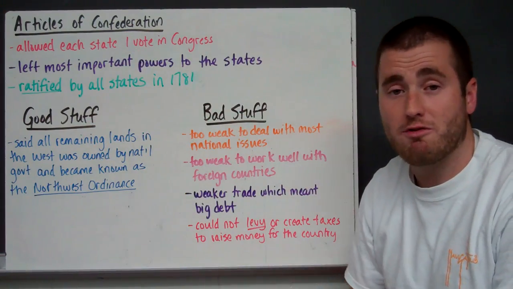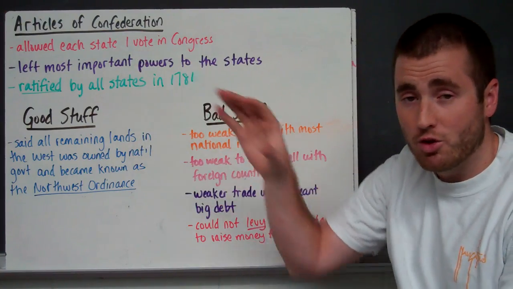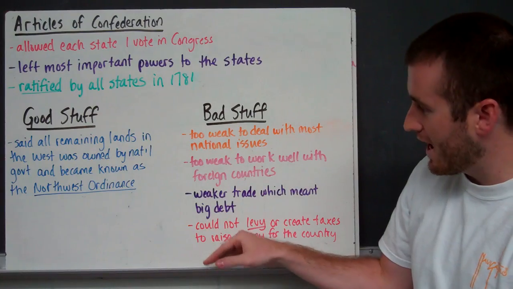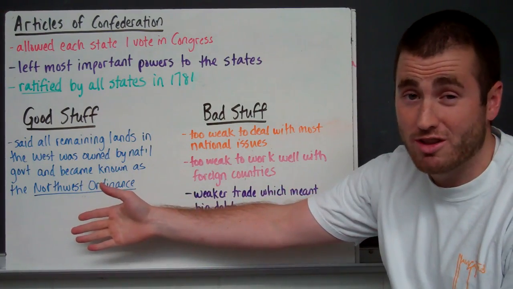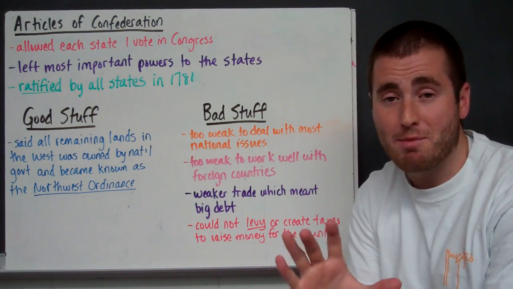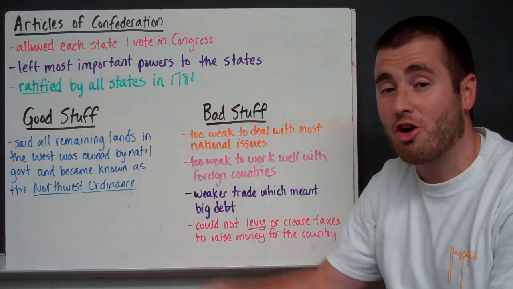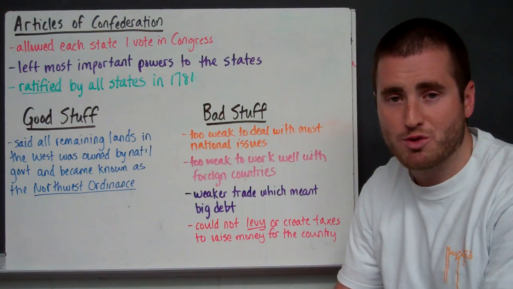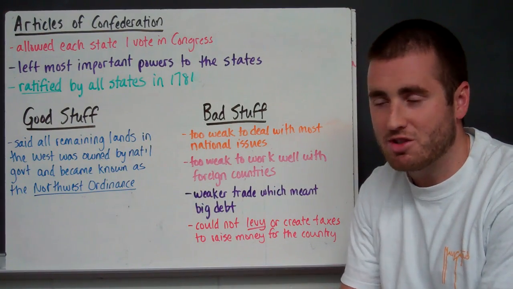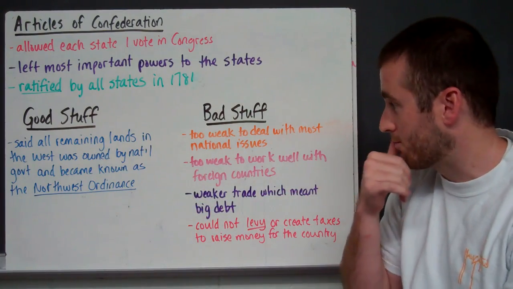All right, the Articles of Confederation was ratified in 1781, which means it was approved by all states. So boom, you have our first government in the United States of America. Good stuff, bad stuff. Only really a couple good things come out of it. The one I want you to know is known as the Northwest Ordinance. Remember, there's a lot of land west of the Appalachian states that nobody's really settled in yet. And so the Northwest Ordinance, as set up by the Articles of Confederation, laid out some rules for people living out there, getting a say in the government, getting votes, and establishing states and all this stuff. So this is a great way to set up the rest of our country. And it worked really well for the Articles of Confederation.